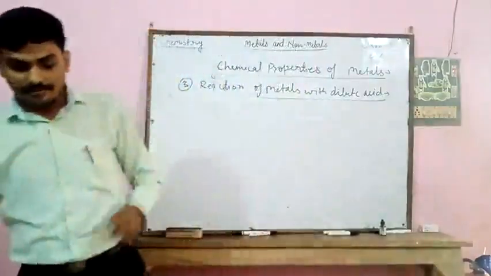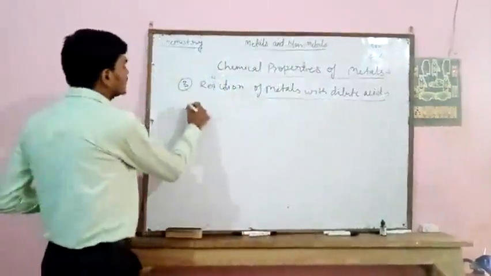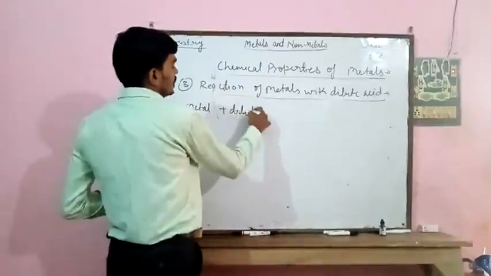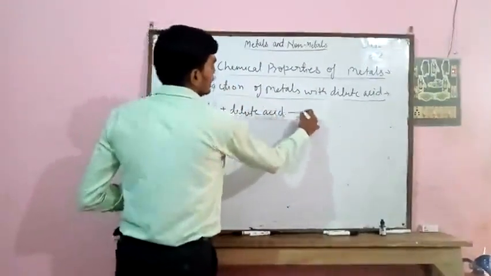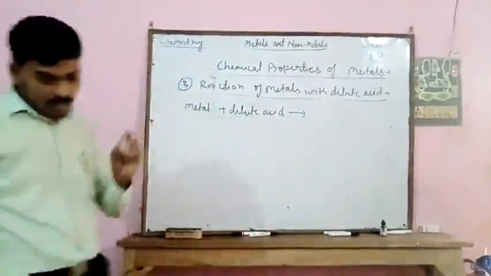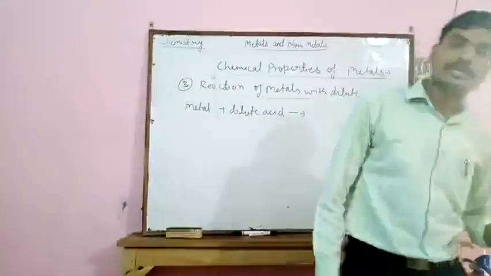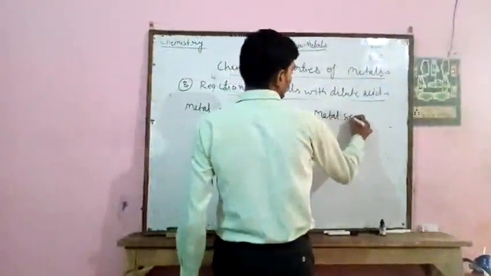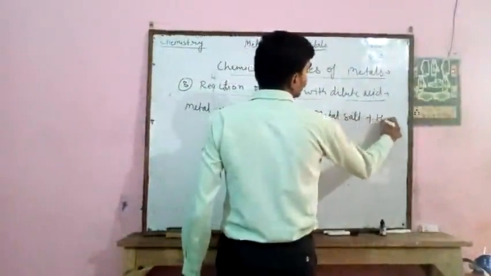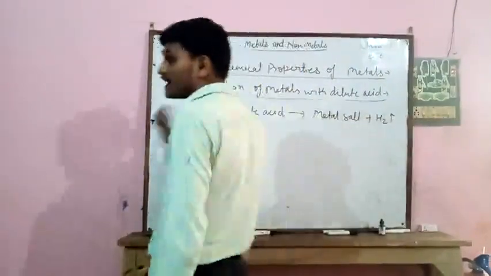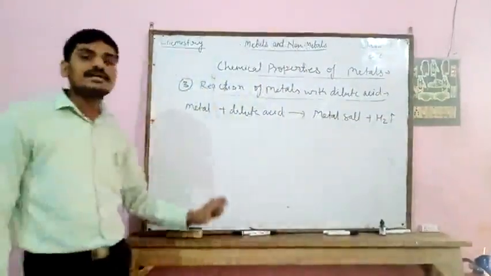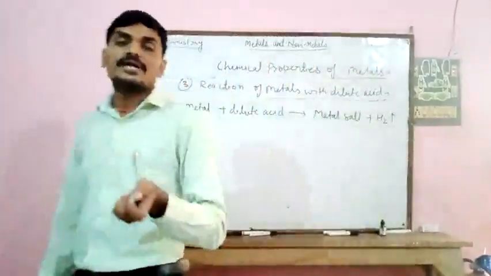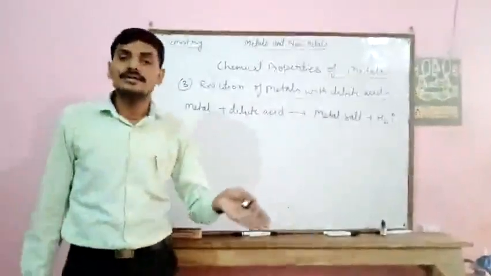If any metal reacts with dilute acid, it forms the metal salt plus hydrogen gas, H2. So any metal reacting with dilute acid forms the metal salt and hydrogen gas is evolved.